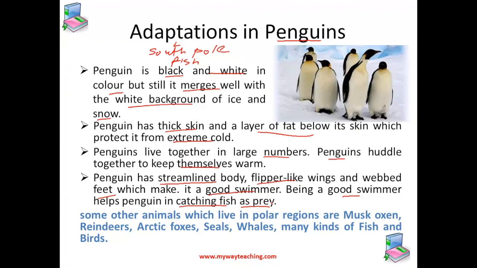In addition to polar bears and penguins, some other animals that live in polar regions are musk oxen, reindeers, Arctic foxes, seals, whales, and many kinds of fish and birds.